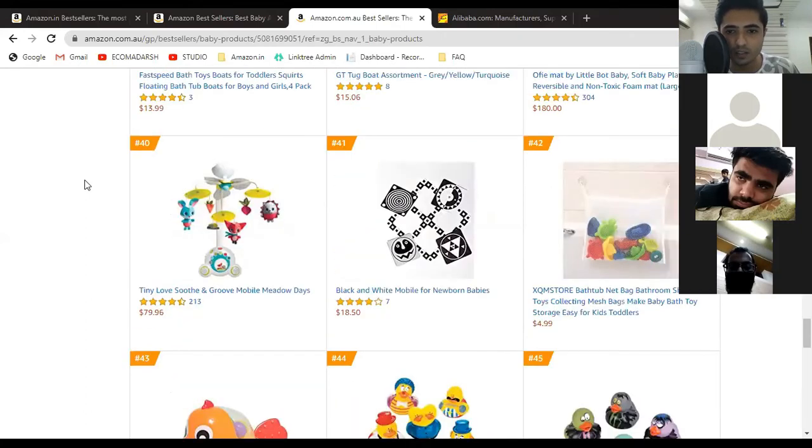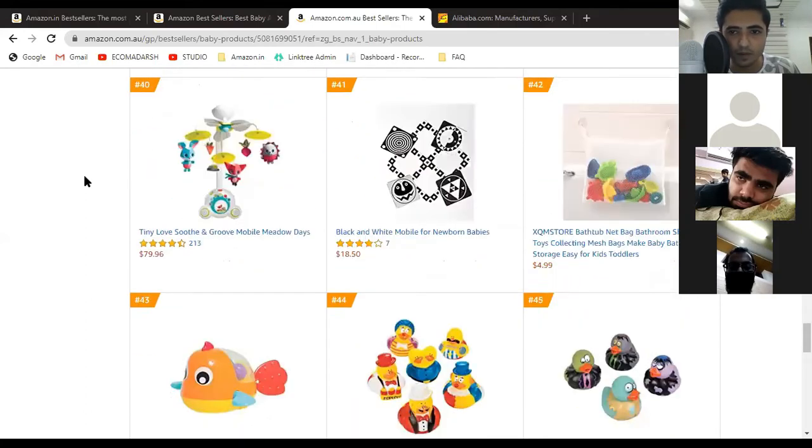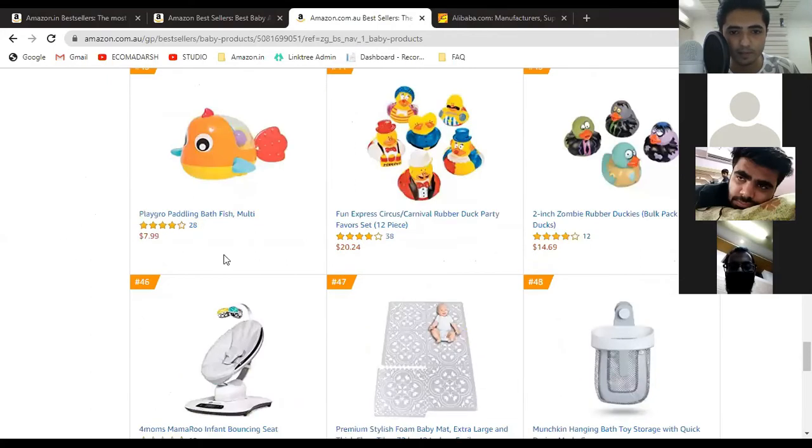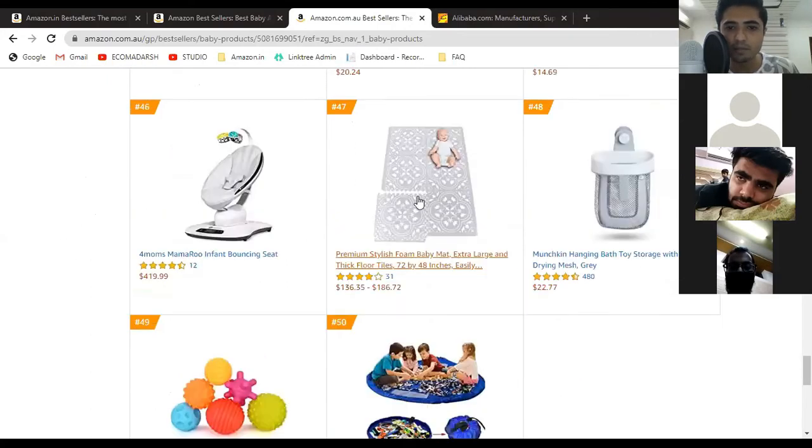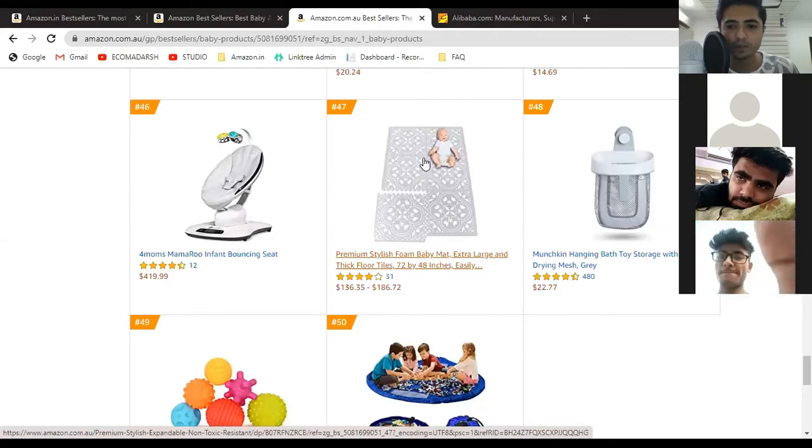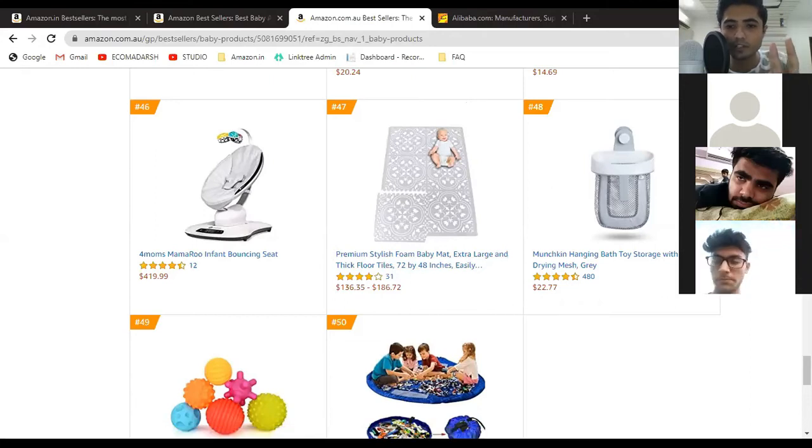Let's find a certain kind of product here. Okay, this is a baby mat. Now let's say you were selling baby mats in a packaging of 4. So it will have a big packaging. Now Amazon will calculate 2 kinds of weight. One is your actual weight, and one is the weight that will be measured from your product dimensions.